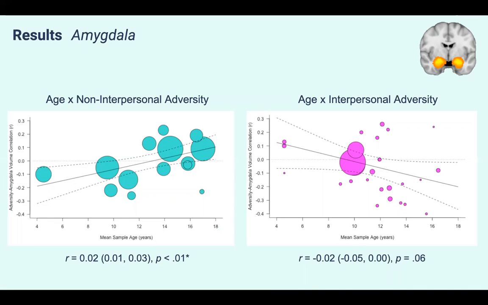So here we can see that in childhood, adversity might be associated with smaller amygdala volumes, but in older samples, that might not be the case. Another thing to note is that our early childhood data here is pretty sparse. However, we did conduct leave one out analyses for each study with no significant changes in the results. On the right, it looked like interpersonal adversity might show the opposite effect, where increasing age is associated with smaller amygdalas. However, this effect did not reach significance with a p-value of 0.06.